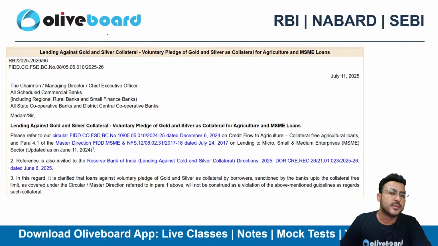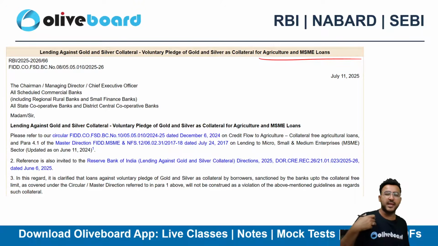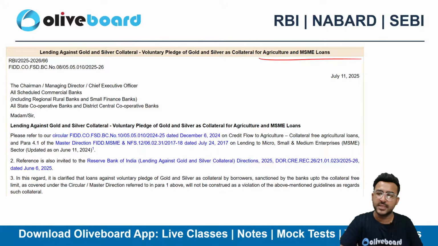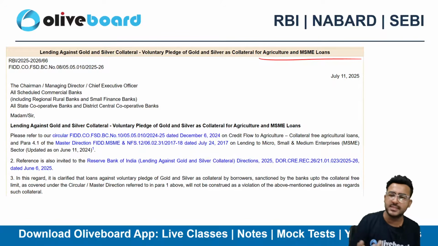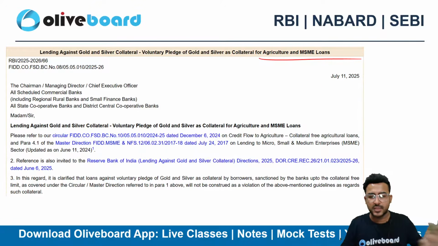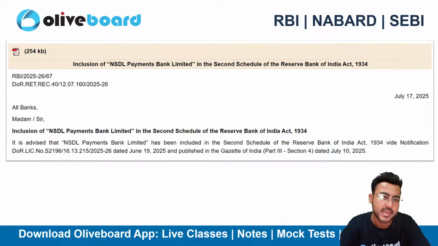There was a confusion regarding lending against gold for agriculture and MSME loans, right? Let's suppose I'm taking a loan for agriculture purpose or an MSME loan, and I'm pledging my gold or silver, even if it is not required, because these kinds of loans are usually collateral free. So even if I'm pledging the gold and silver, that's again fine. There is no contravention of these provisions. It was a collateral free loan. However, I can voluntarily go for a pledging facility. So that's what RBI has clarified here.